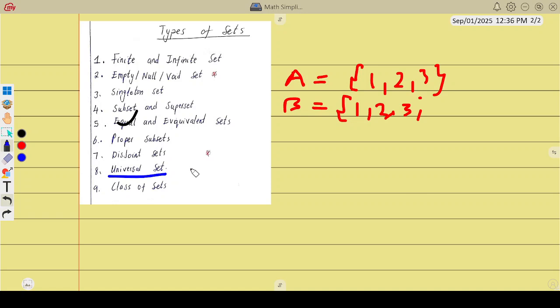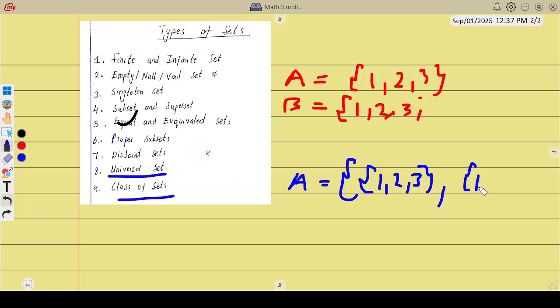The universal set, you know. Class of sets. A class of sets is when set A is complicated, like mathematicians do. So set A has 1, 2, 3 in brackets, comma, again we have 1, 5, 8.